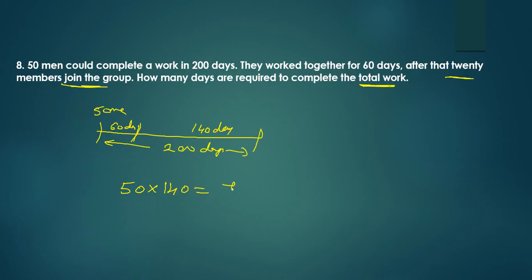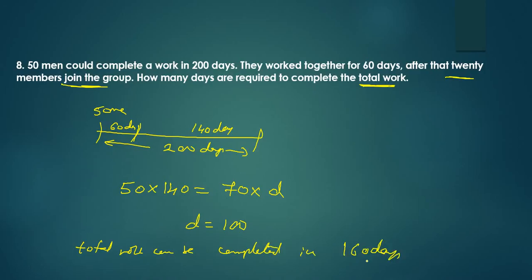The number of people has become 70. Now, how many days are required? So, D equal to 100. But he is asking how many days are required to complete the total work. So, the total work can be completed in 160 days. See, the remaining work can be completed in 100 days, but they started 60 days before, so the total work can be completed in 160 days.